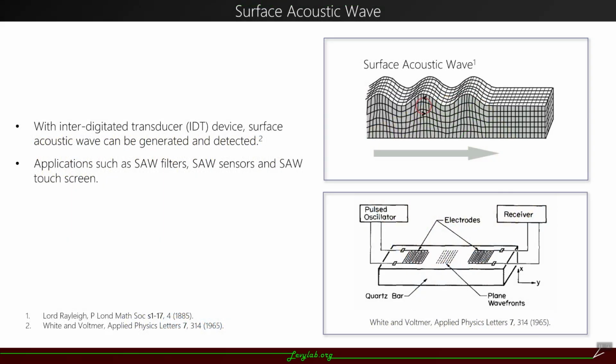Surface acoustic wave is a kind of acoustic wave that propagates along a solid surface, with its depth comparable to its wavelength. With a pair of interdigitated transducer devices, we can create surface acoustic waves and detect them by direct coupling between the elastic waves and the electric field. There are many applications of surface acoustic wave, such as surface acoustic wave filters, sensors, and touch screens.